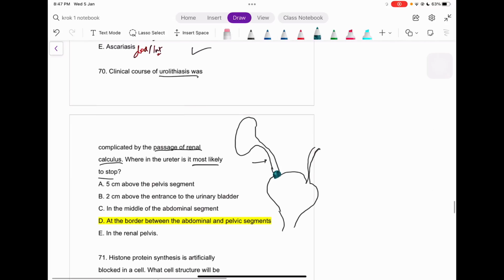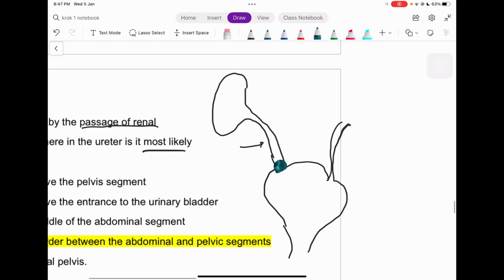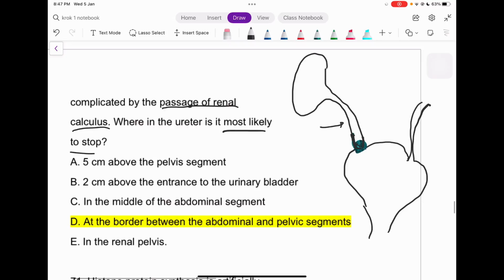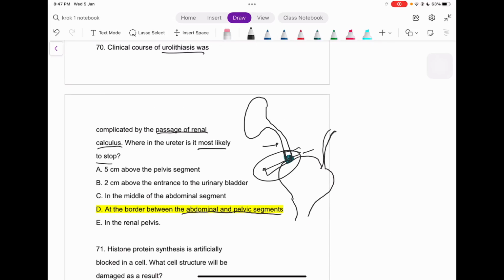Okay, so why can it be the answer? Because at the last part we have the anatomical narrowing of the ureter. So that's where it's most likely to get stuck, at the border between the abdominal and the pelvic segments. So that is it.